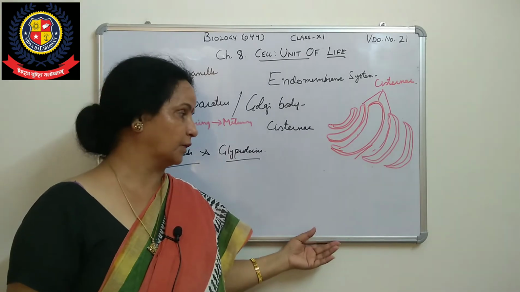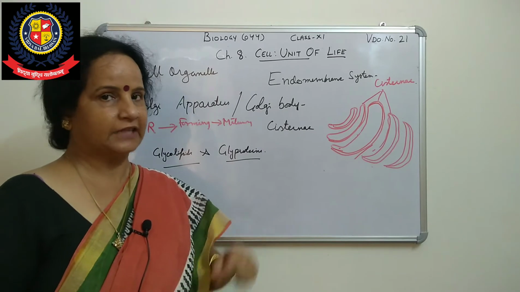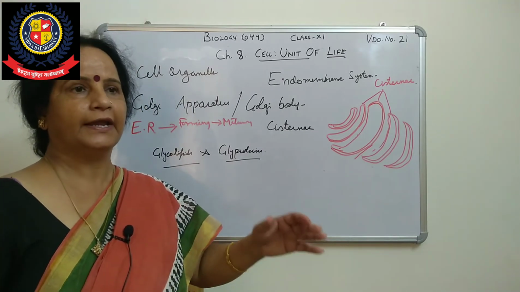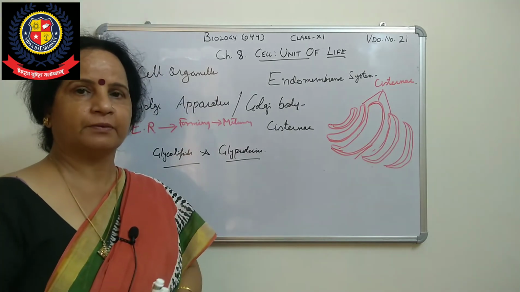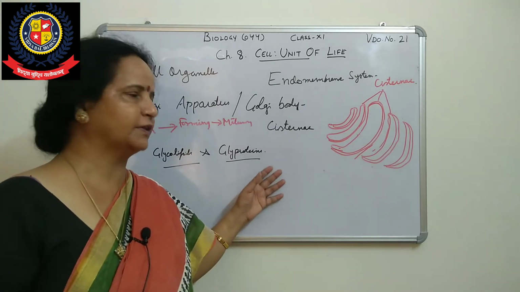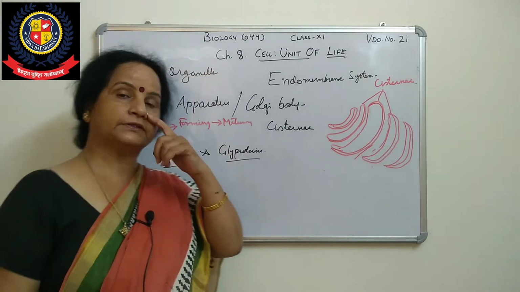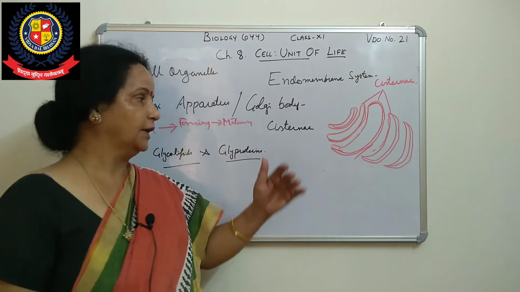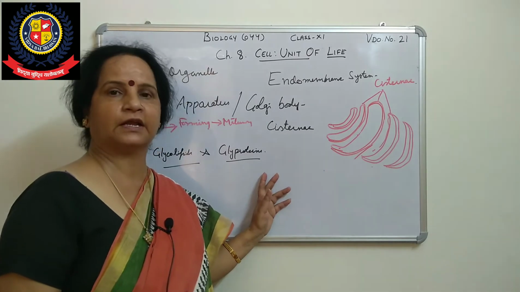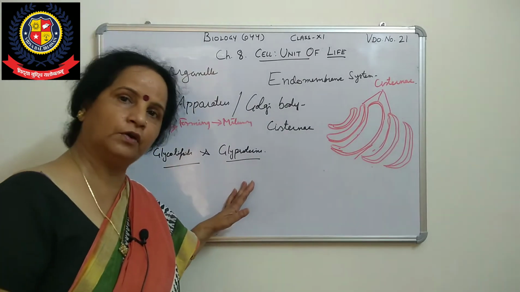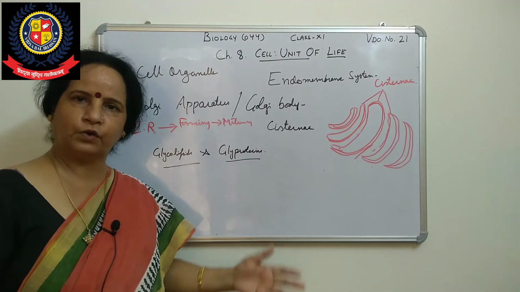In that, what are they doing? They are performing a function to synthesize the packaging material. That packaging material may go to the intercellular space, or sometimes out of the cell. So it will go where it is required, that synthesized material. The second function is that whatever things are produced in the endoplasmic reticulum will transfer to the convex phase, where changes and modifications will occur in that protein, and then it will move towards the mature phase, which is the concave phase. Then it will move to where it is required.